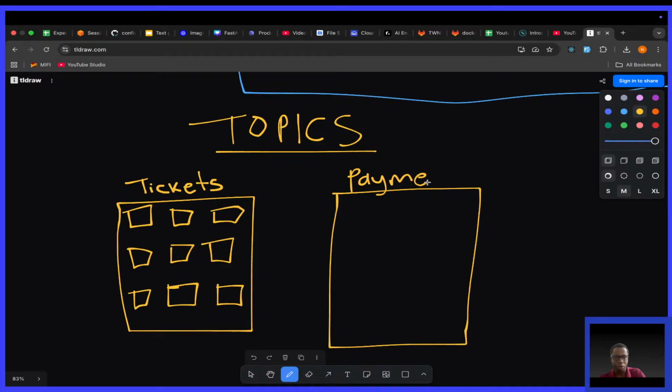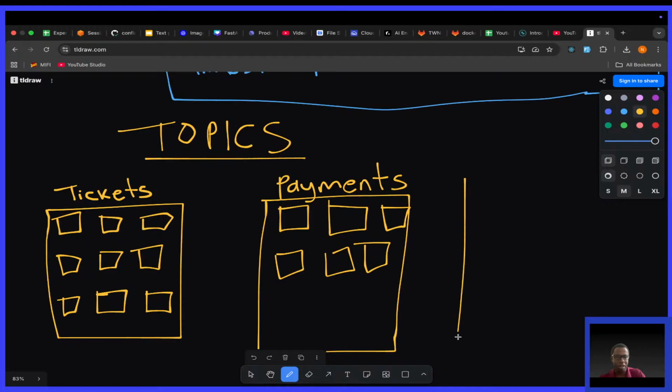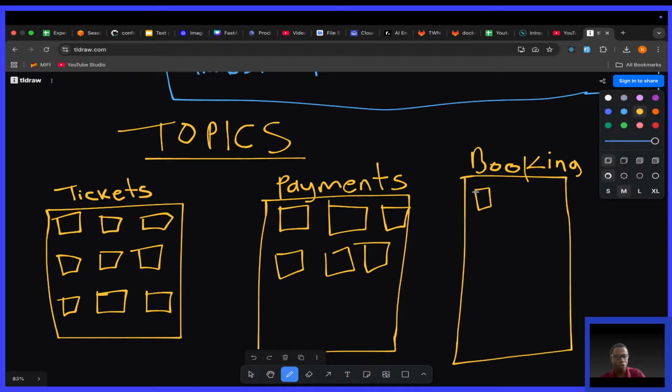This topic will be concerned with all events for payments, so when a user has paid successfully, we have an event, and so on and so forth. We can also have another topic called bookings, which handles events when a user, for example, confirms a booking.